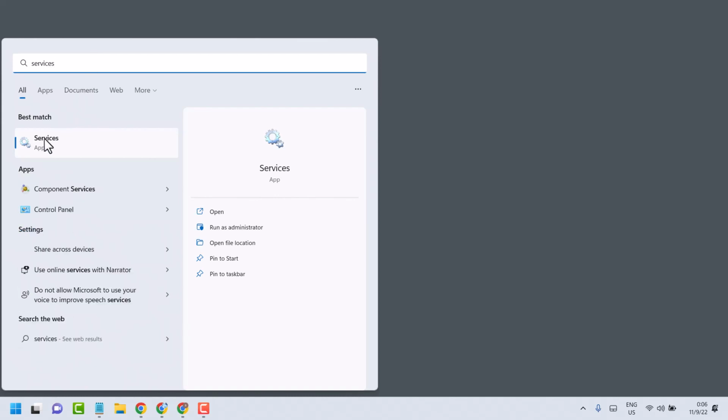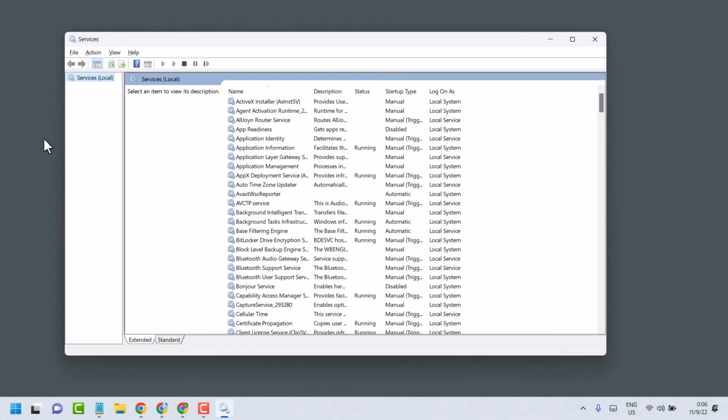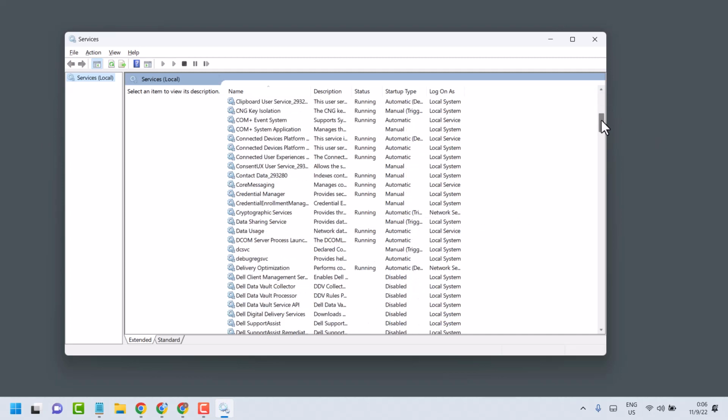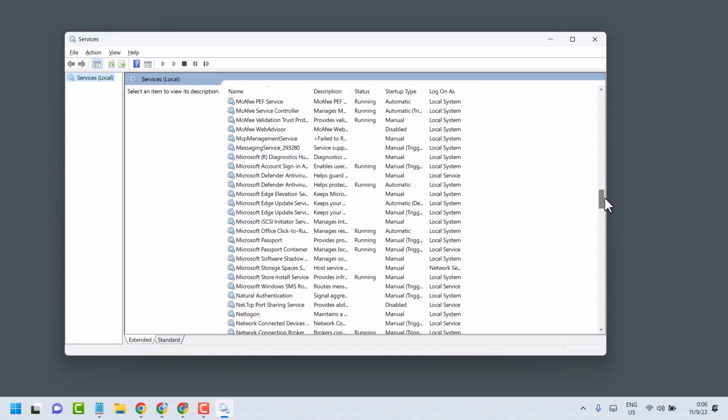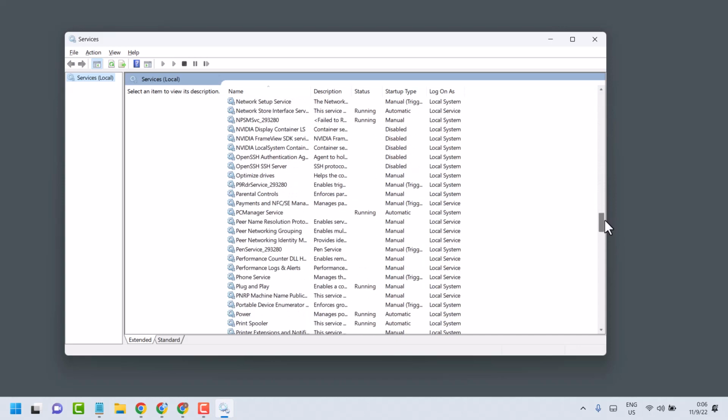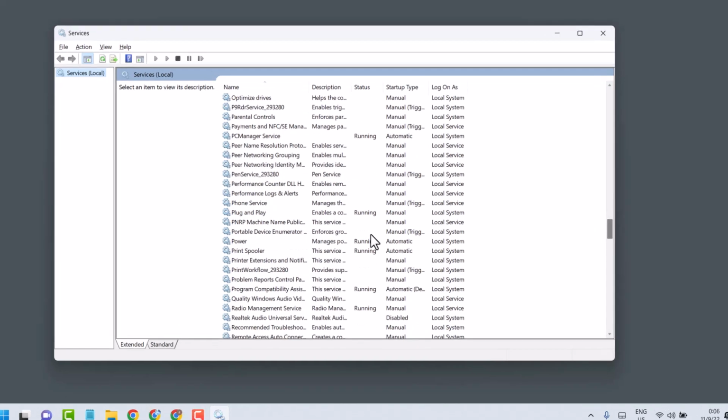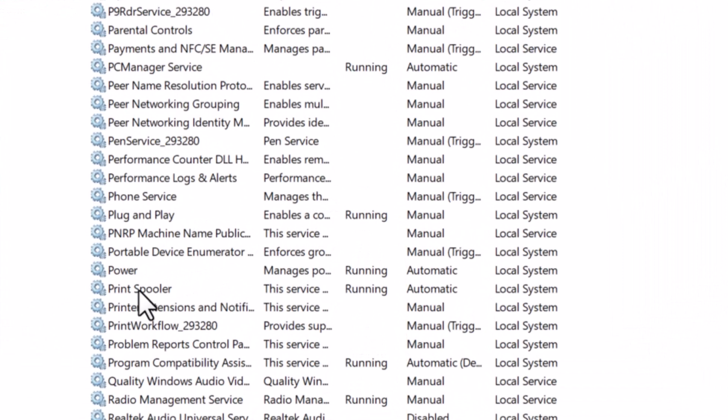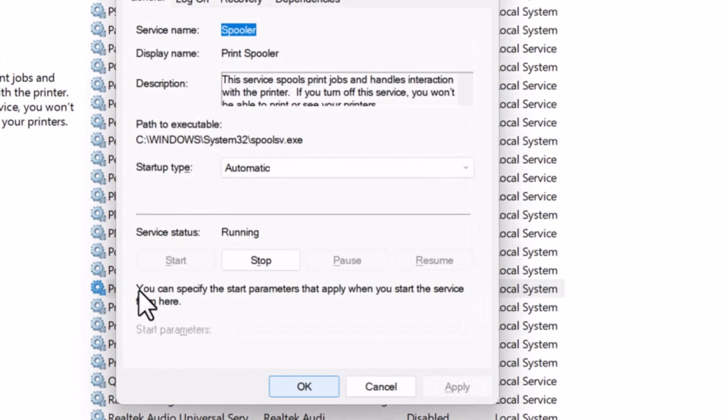So open services. In this list, you need to find out print spooler, this one. So double click on it.